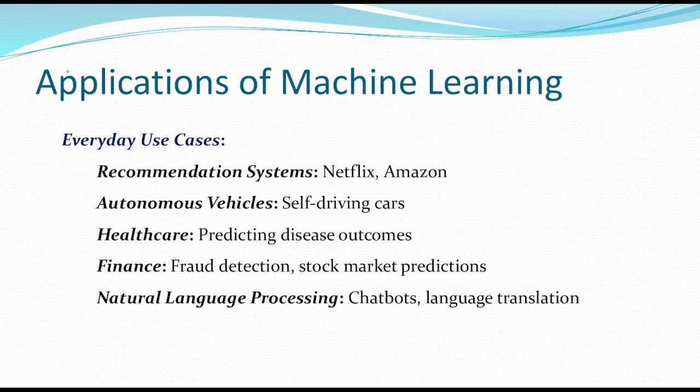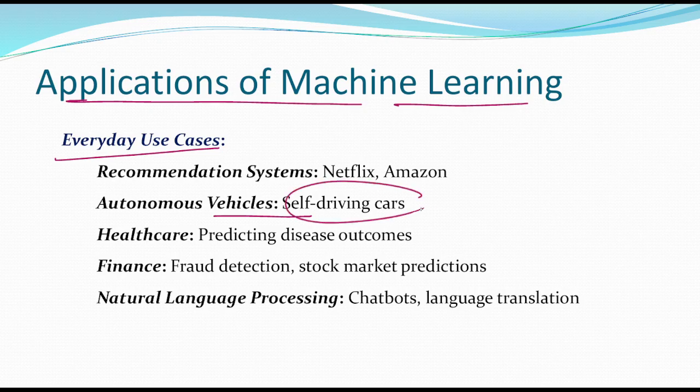Now let us see the application of machine learning. For example, everyday life use cases, a recommendation system. If you see Netflix, Amazon, they heavily use this type of recommendation system in modern day. Autonomous vehicles, for example, self-driving car. So that is also machine learning.